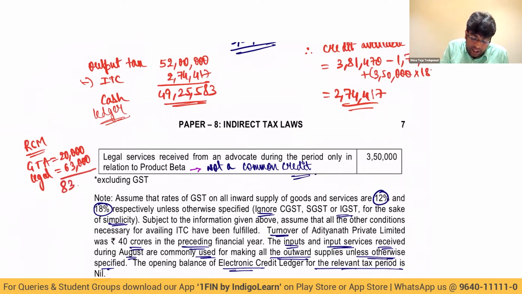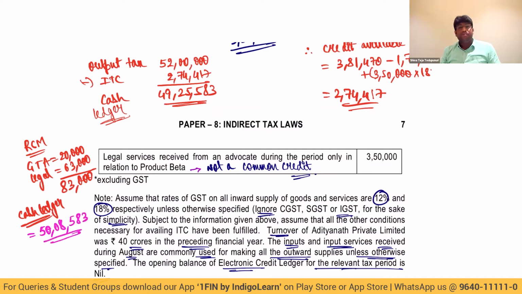Total 83,000. So total what we have to pay using electronic cash ledger will be 49,25,583 plus 83,000. Total is coming to 50 lakhs 8,583. This becomes my total payable using electronic cash ledger.